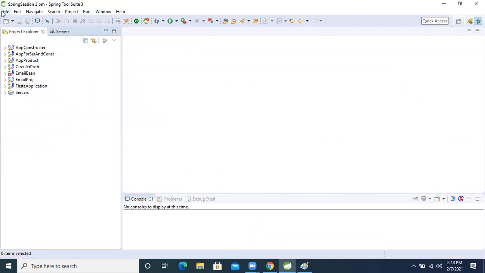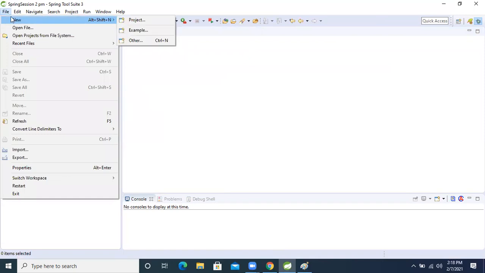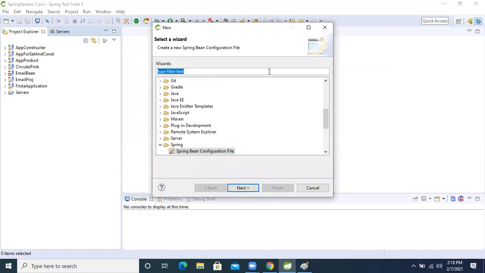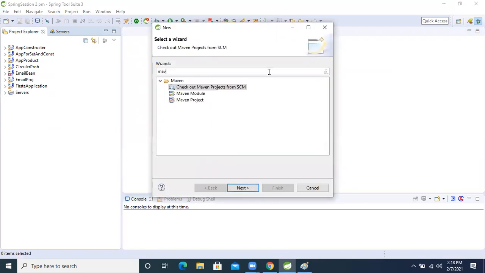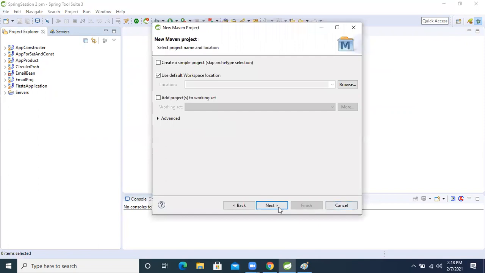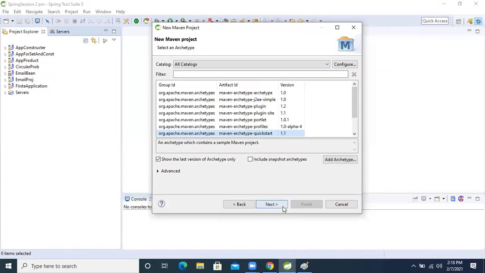So now what I'm going to do is create the project. If we create a new project, choose Others, and inside that take Maven project. We are learning the core module, so we will create a standalone application only. Now select quick start.